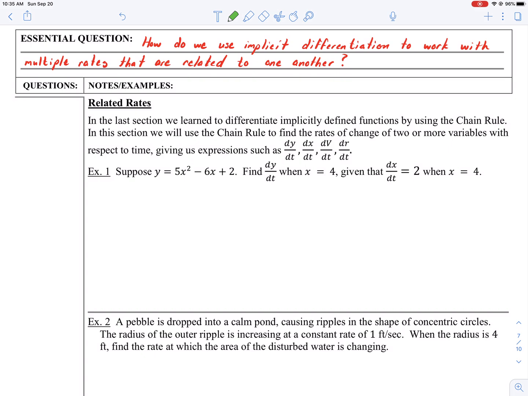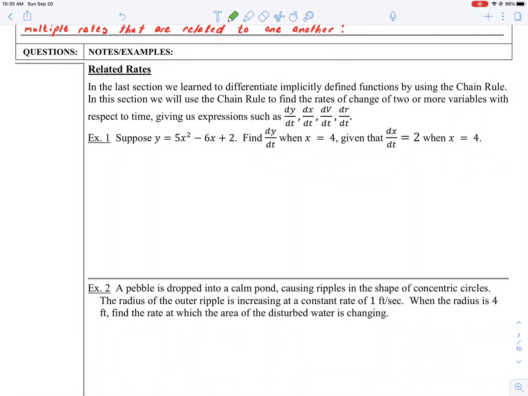The first one we're going to look at is just a basic equation and see if we can go through this. The first thing we want to know is what we're trying to find. I tend to write all of these steps out every time because it helps me organize the information that's going to be in the prompt. So what am I looking for? I'm looking for dy/dt.